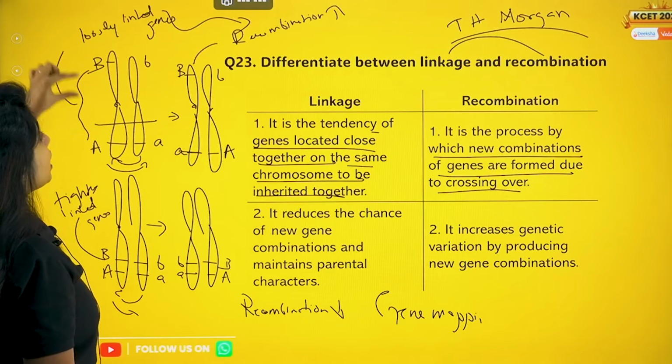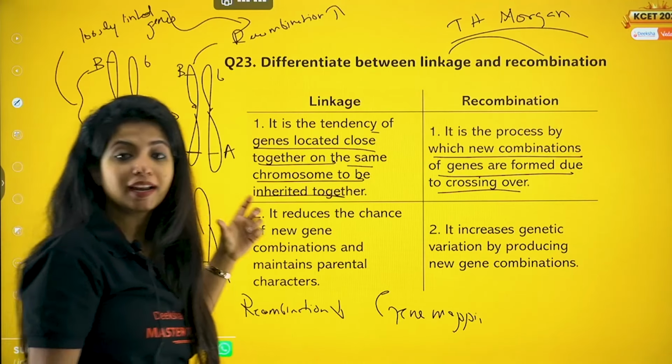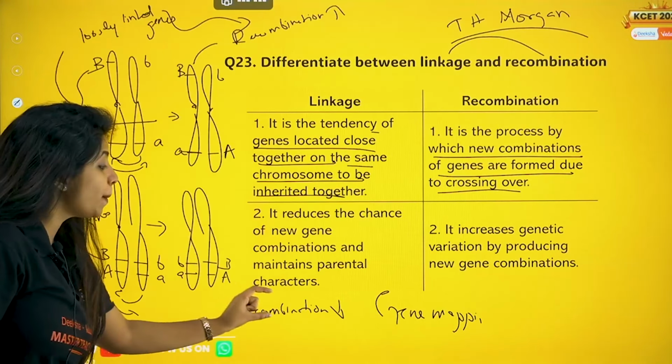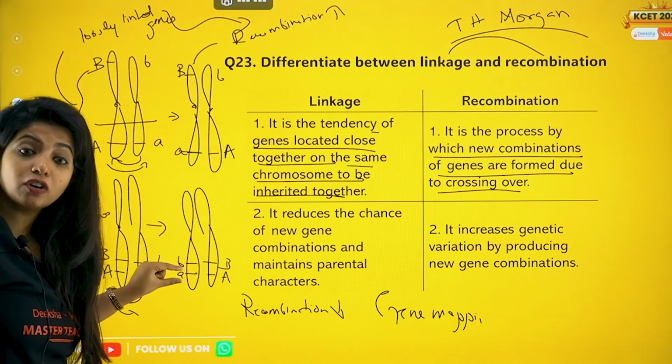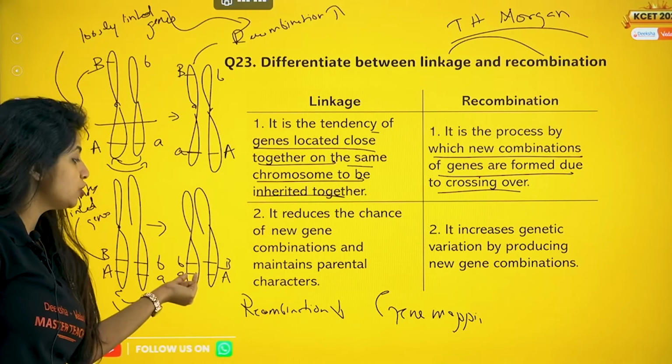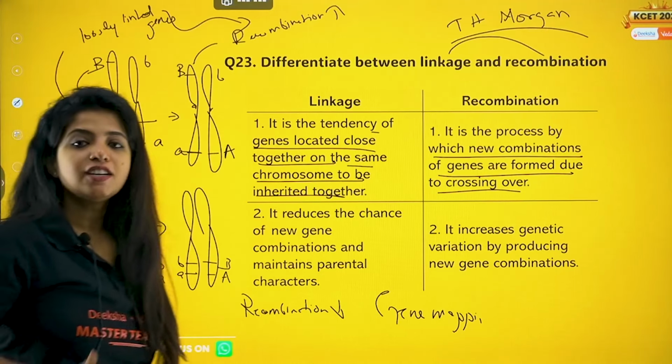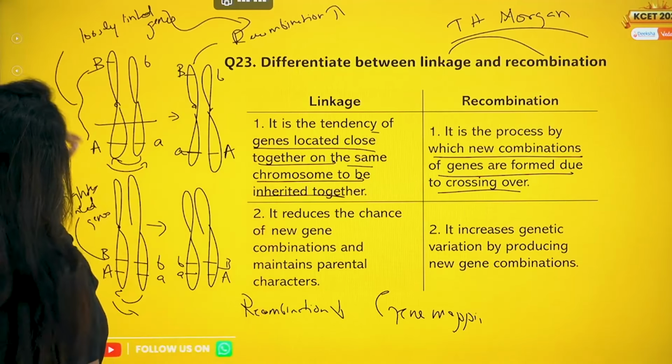That's how I can locate the genes on the chromosome. It is known as gene mapping. If recombination is less, that means they are probably close to each other, and I get to know that this gene is located over here and the other gene right over here. So that is the difference between linkage and recombination.